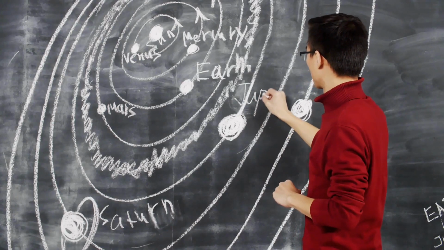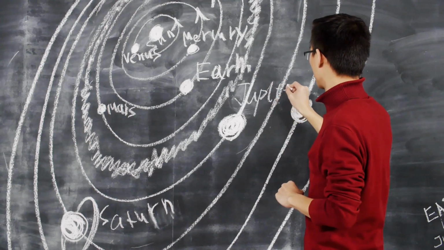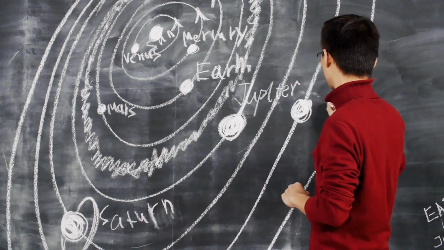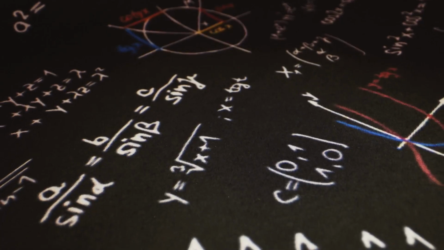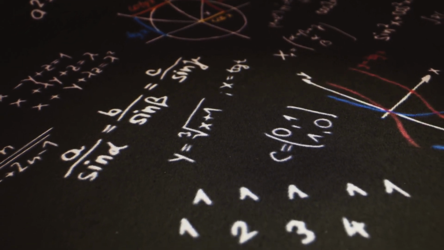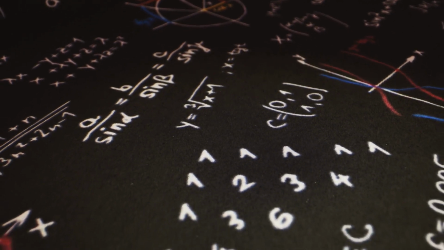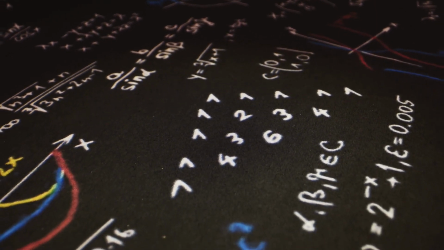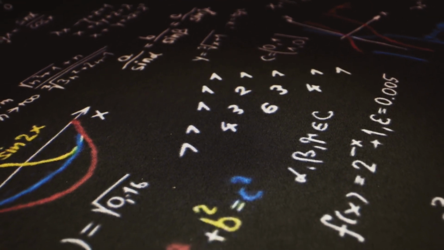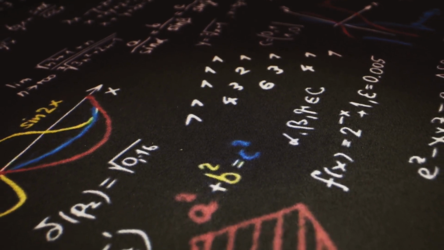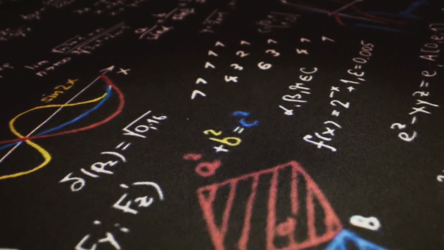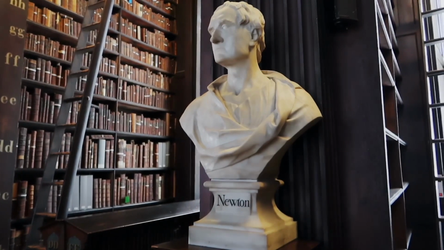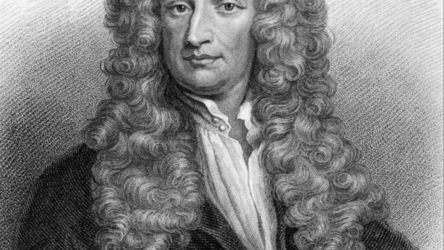Equivalence also means that the inertial mass, that is the mass defined by Newton's law of motion, mi equals Fi divided by g, is exactly equal to the gravitational mass, which is mass defined by a completely different law, given by Newton's universal gravitational law, mg equals Fg r squared divided by GM, where mi and mg are the inertial and gravitational mass of an object, Fi and Fg are the inertial and gravitational forces exerted on the object, g is the acceleration of the object, M is the mass of the Earth, r is the distance from Earth's center, and G is Newton's universal gravitational constant.